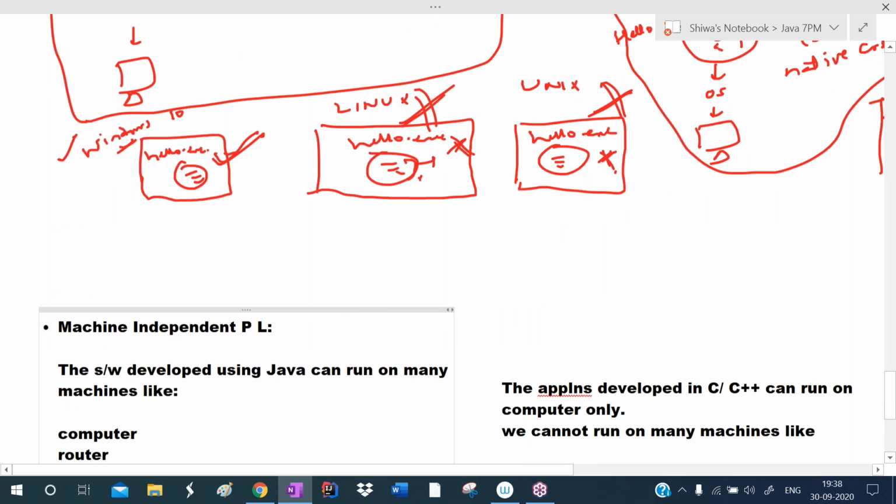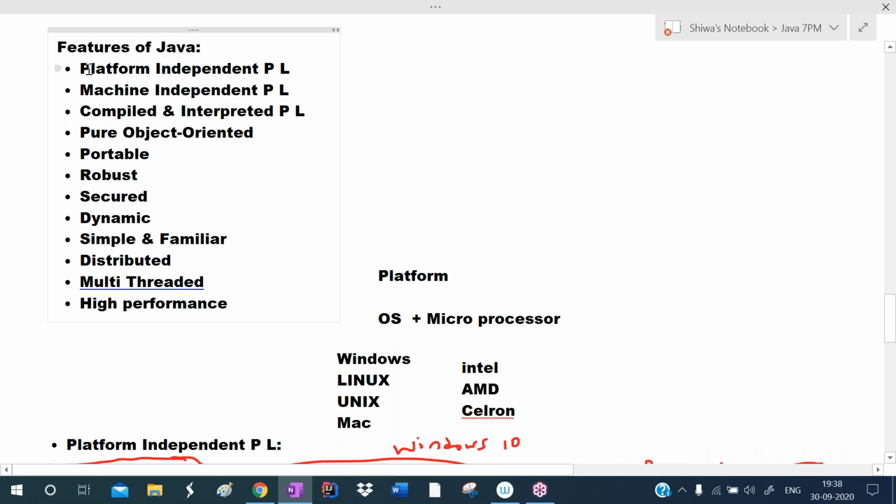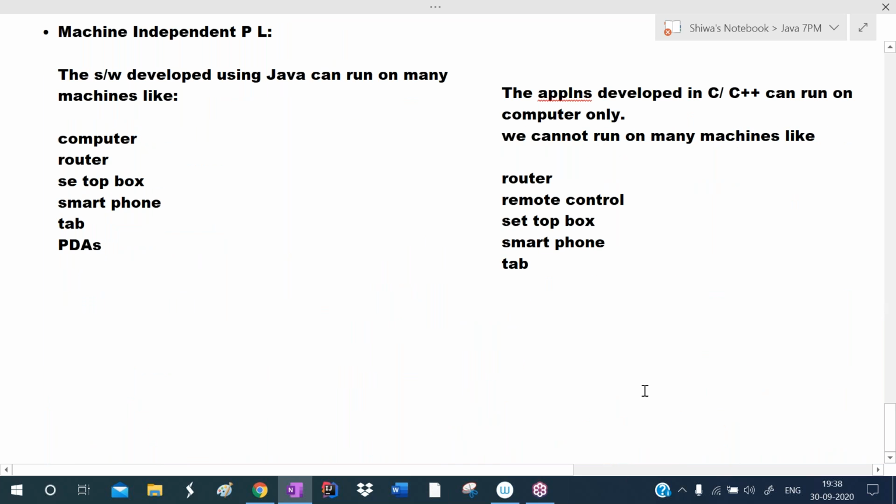So just now we discussed two features: one is platform independency, another one is machine independency. These two features brought many changes in the software industry. Java was introduced in 1995, and now we are in 2020, and we are still using Java. For the last 20 to 25 years, Java has been ruling the software industry because of platform independency and machine independency.